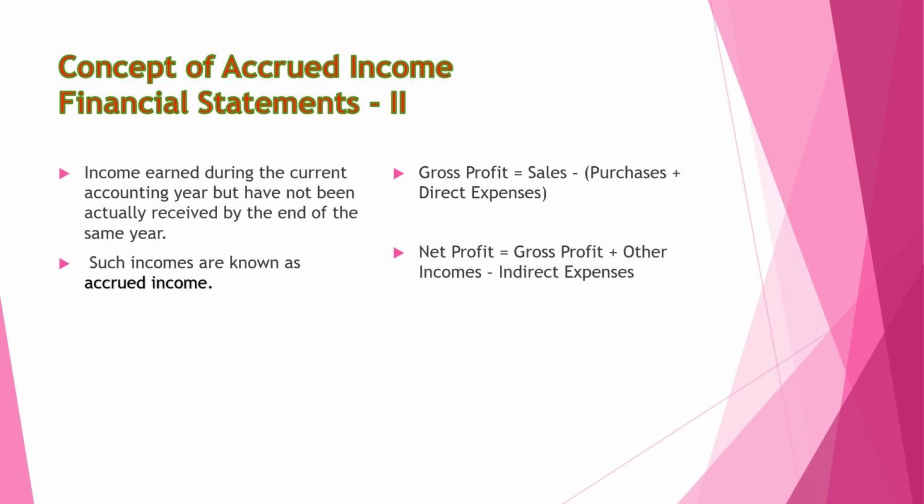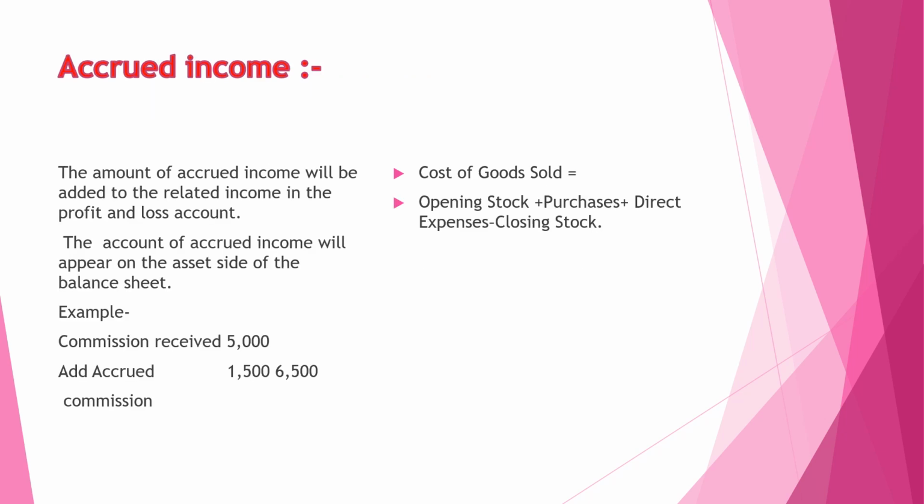indirect expenses. Welcome back. Next item is accrued income. The amount of accrued income will be added to the related income in the profit and loss account.